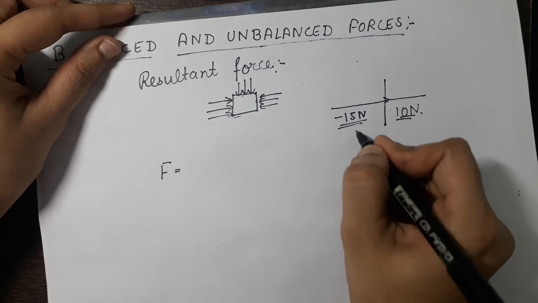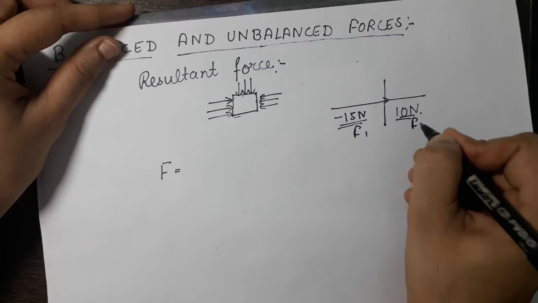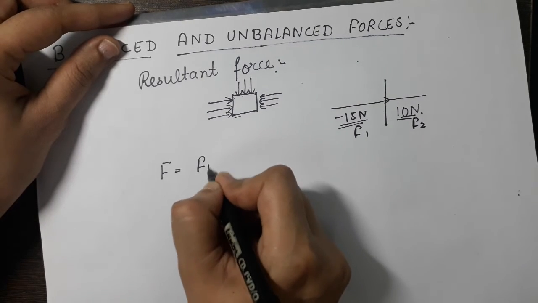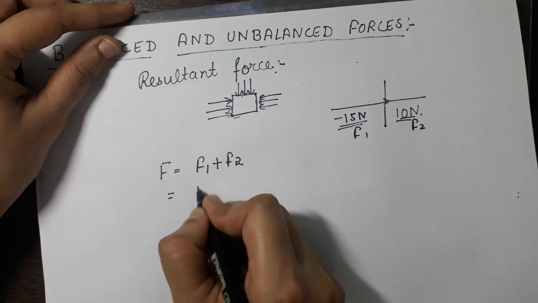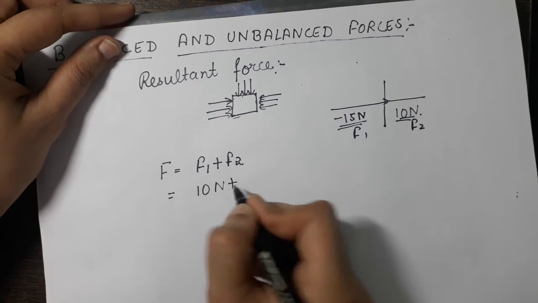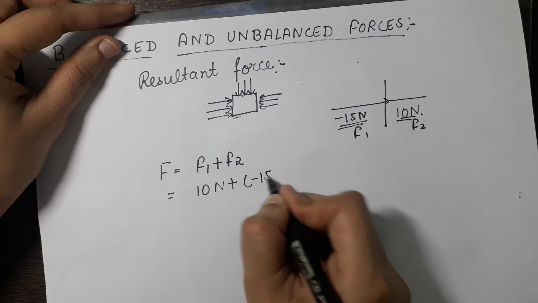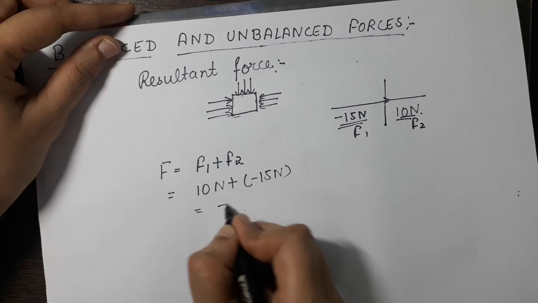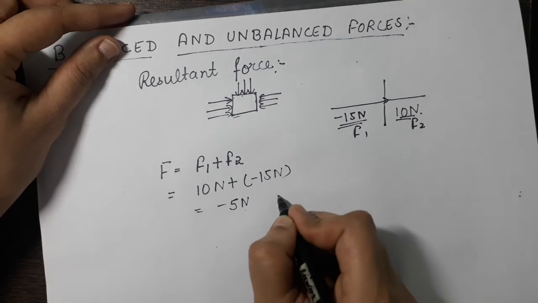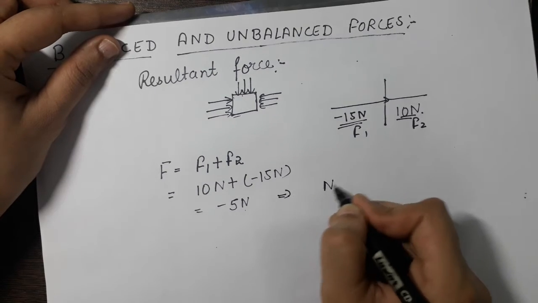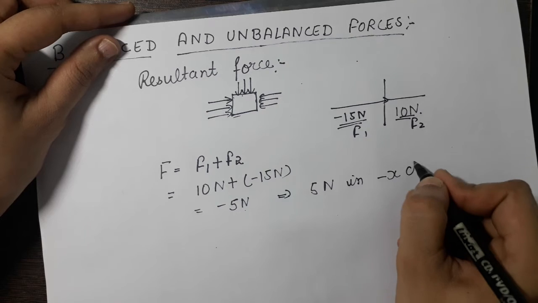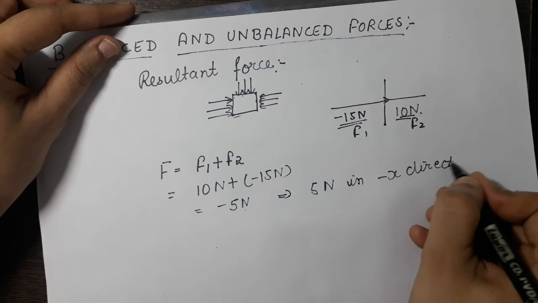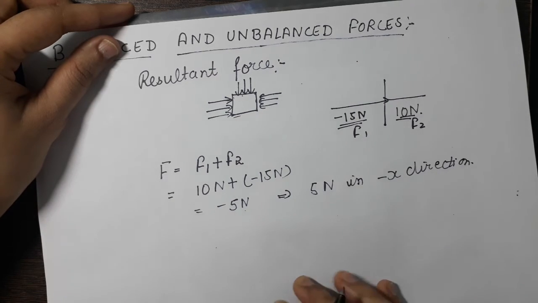If this is F1 and this is F2, then the resultant force will be F1 plus F2, that is 10 Newton plus minus 15 Newton, that is minus 5 Newton. So here 5 Newton force is in the minus x direction. So this is the resultant force.